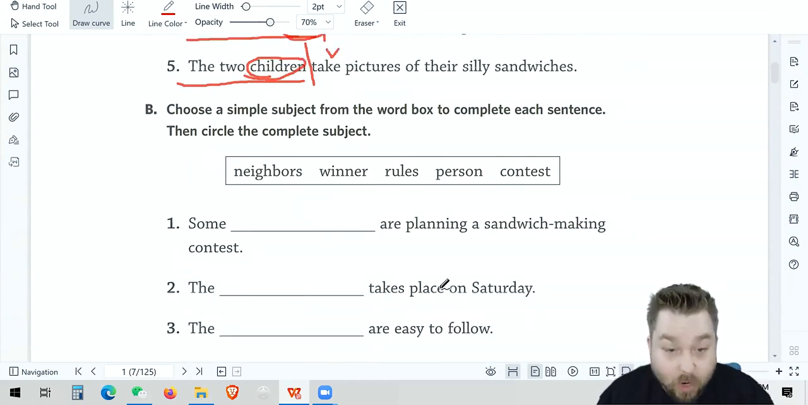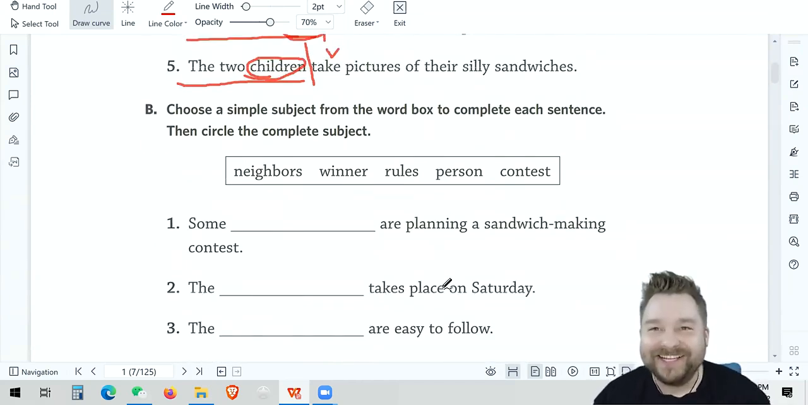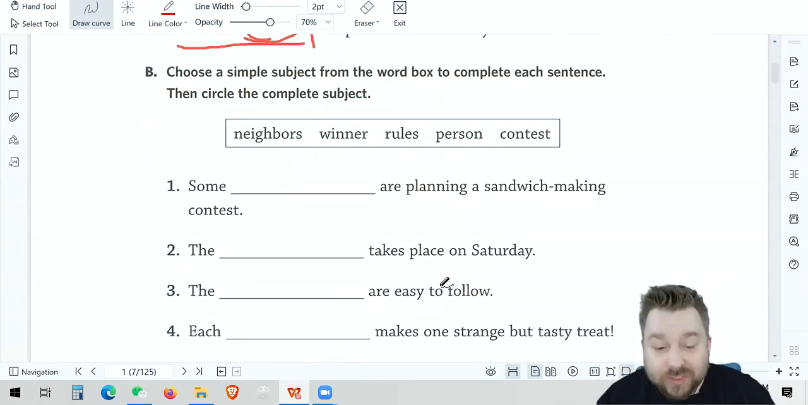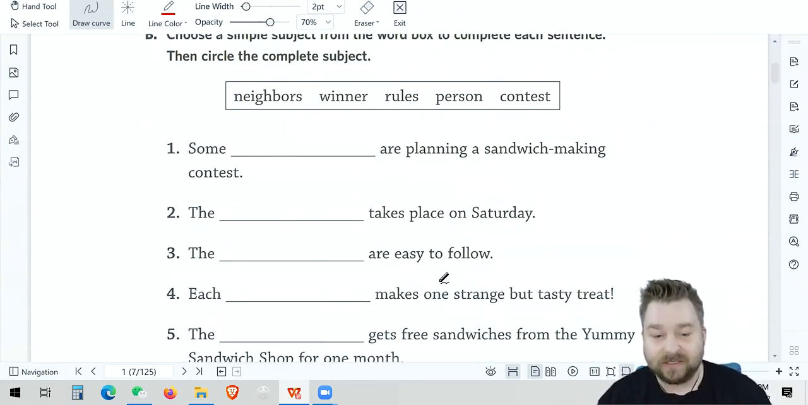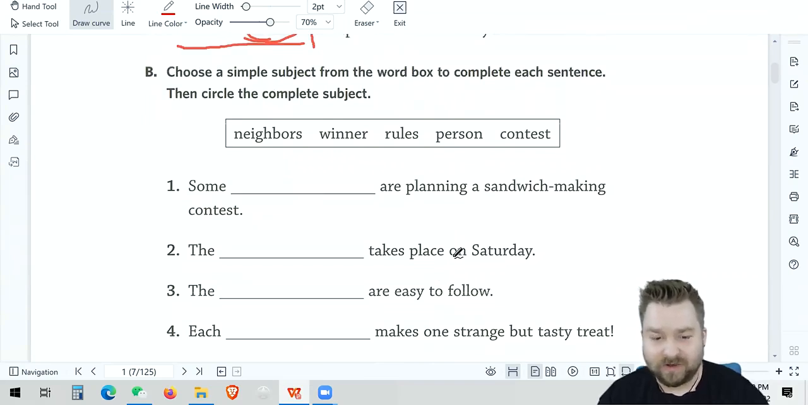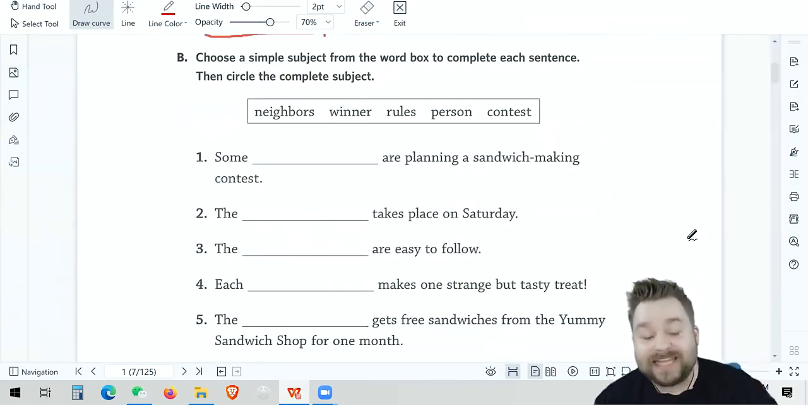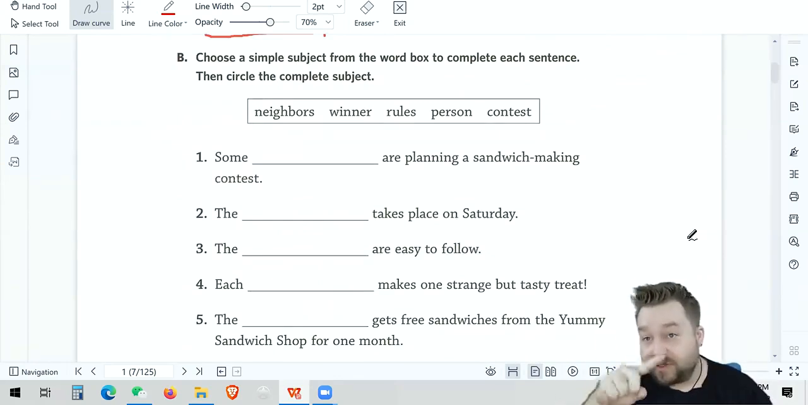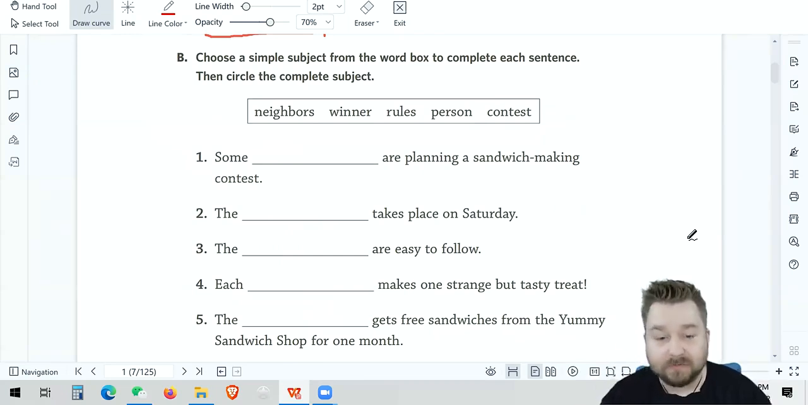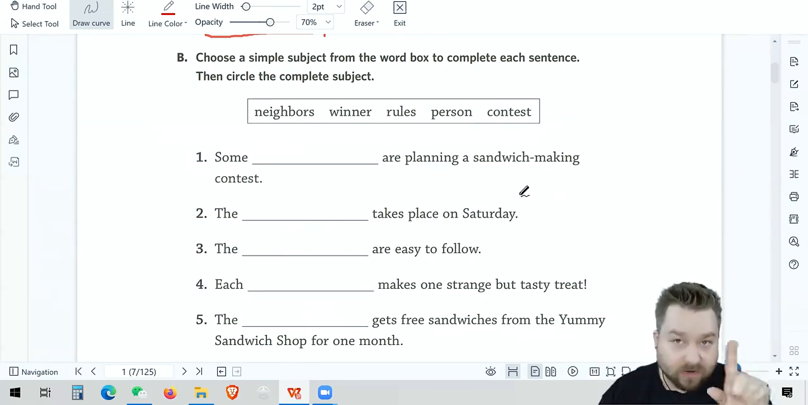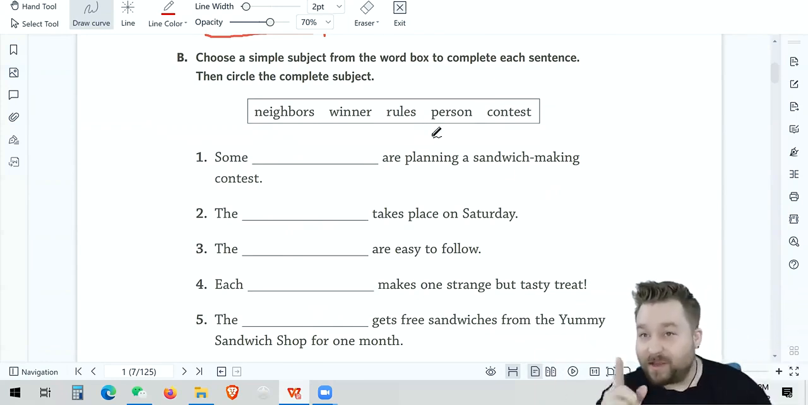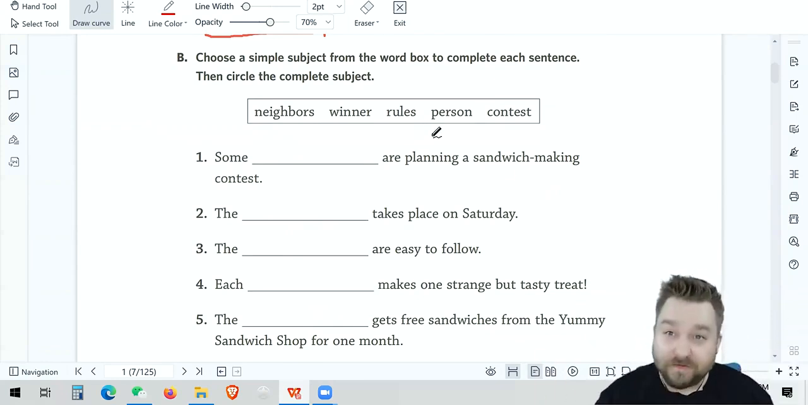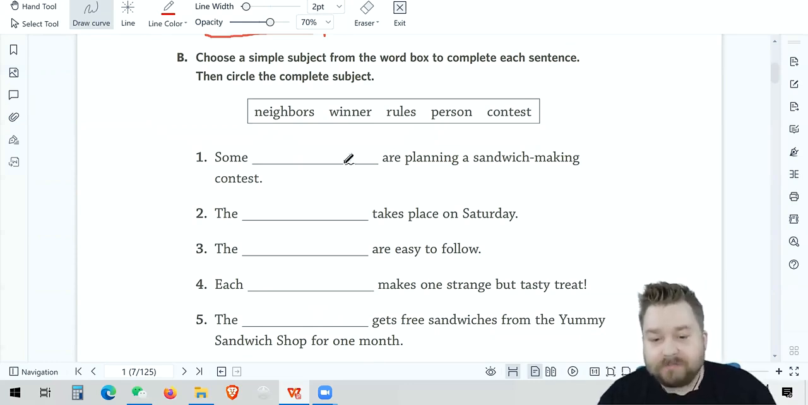I think this is verbs, right? No, these are subjects. Should have looked again. Next part says, choose a simple subject. Ooh, we're going to have to make this a little smaller. That way it all fits. There we go. Choose a simple subject from the word box to complete each sentence. Then circle the complete subject. So we need to circle our whole subject, which is to the left of the verb, like we said. So some are planning a sandwich making contest.